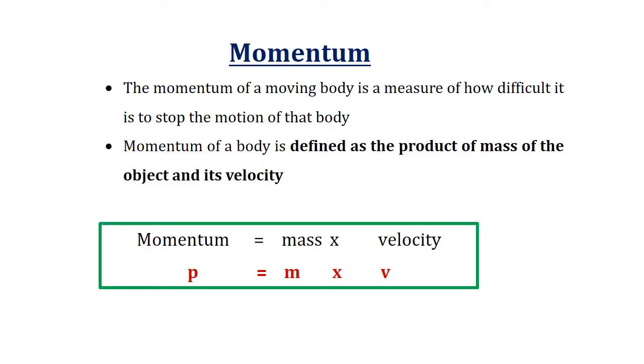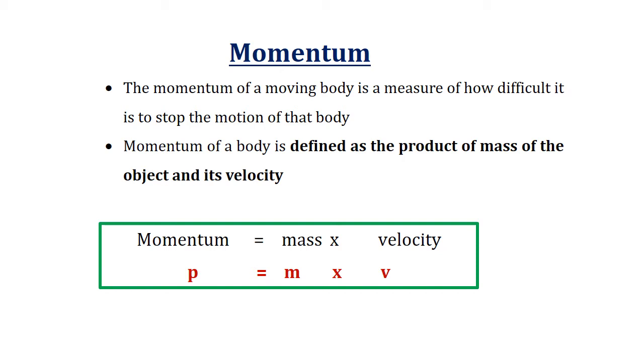Momentum. The momentum of a body is a measure of how difficult it is to stop the motion of that body. So that is the definition of momentum. We are considering momentum for a moving body. That is important. A moving body. So it is a measure of how difficult it is to stop the motion of that body.